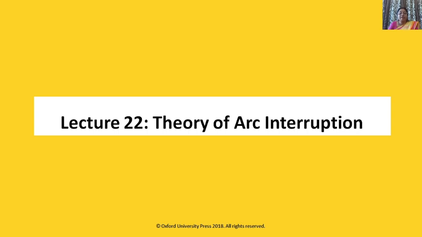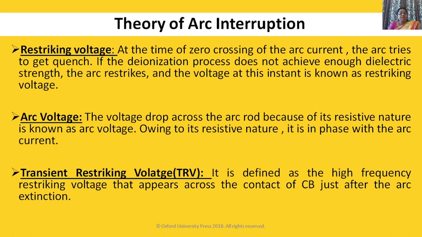Now we'll revise that. Restriking voltage: at the time of zero crossing of the arc current, the arc tries to get quenched. If the deionization process does not achieve enough dielectric strength, the arc restrikes, and the voltage at this instant is known as restriking voltage.